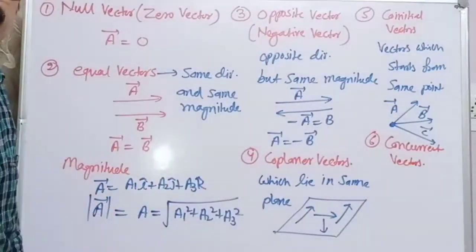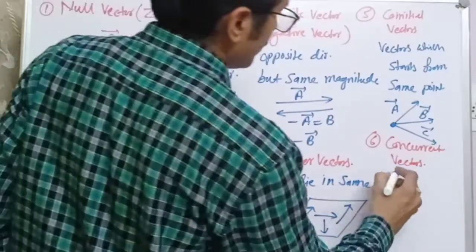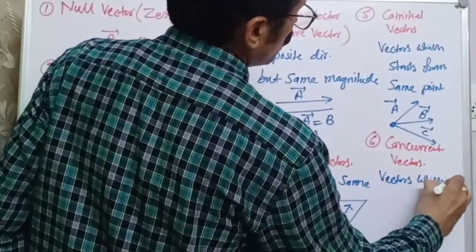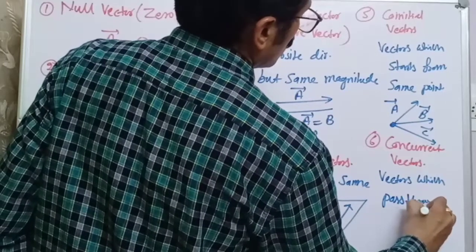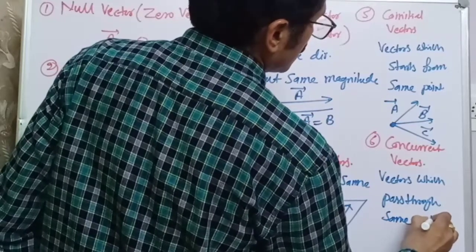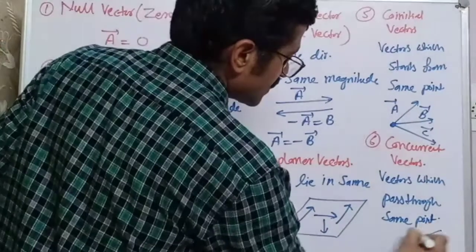Concurrent means which pass through the same point. The vectors which pass through the same point, like this.